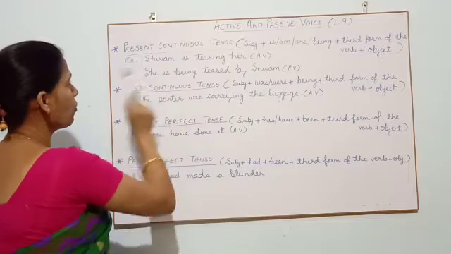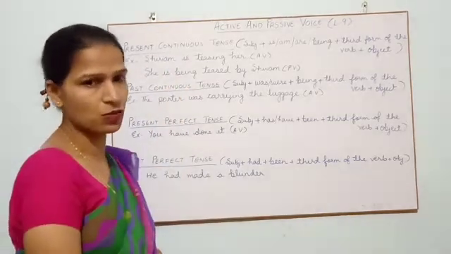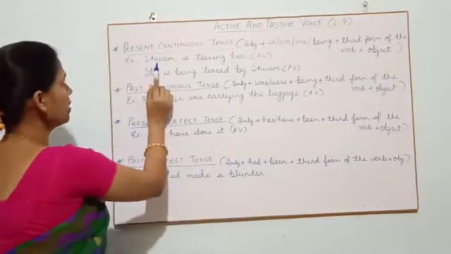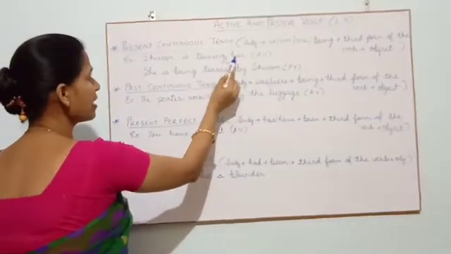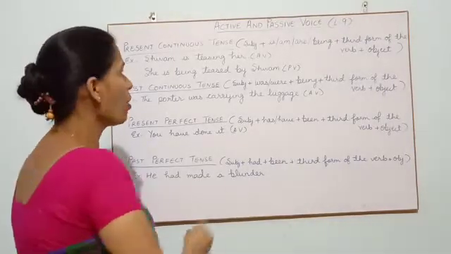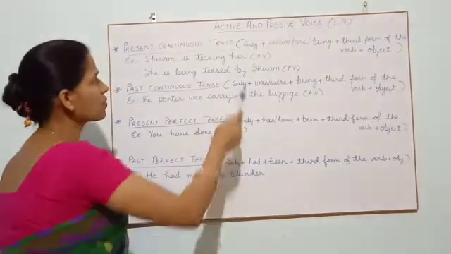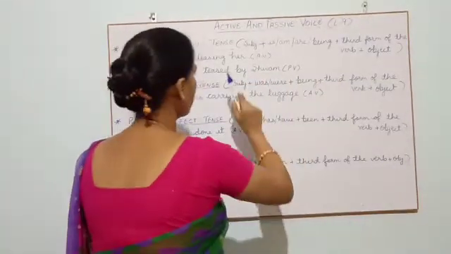So when my sentence is in present continuous tense and it is in active voice, how would it be? Shivam is teasing her. This is an active voice. Let's not see the answer yet, how it is converted. Let's read the formula first.